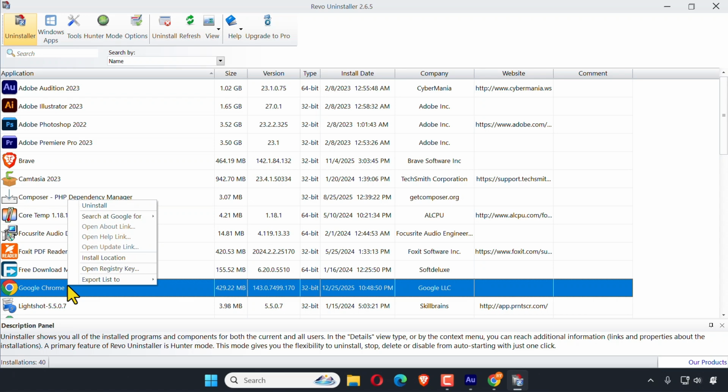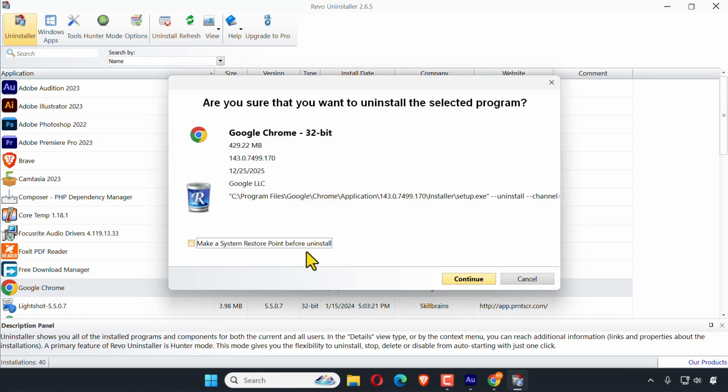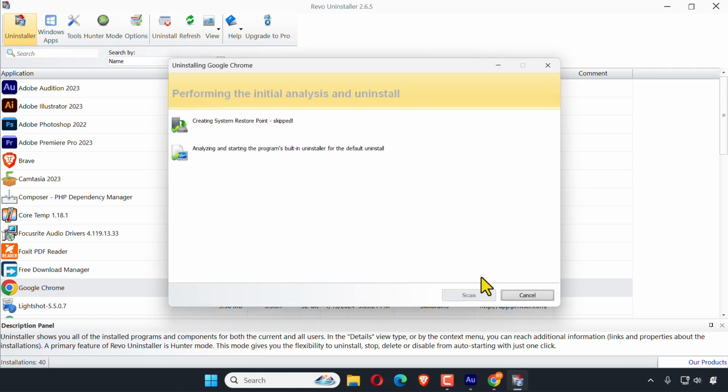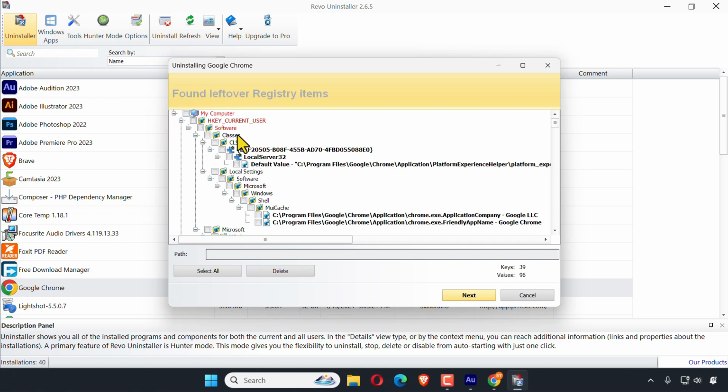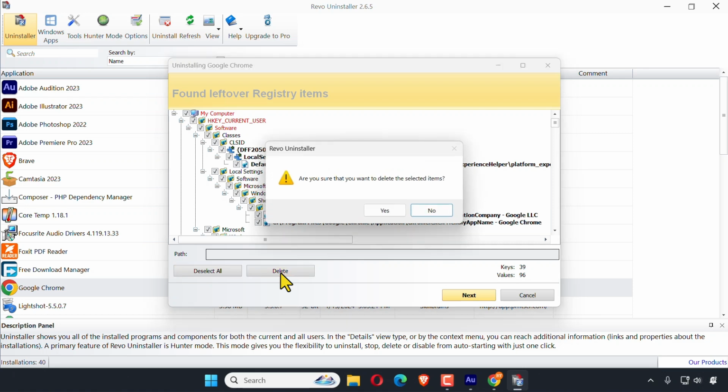Just right click on it and here you can see uninstall. Just click on it, uncheck this, click continue, click OK, select moderate and click scan. Here you can see the registry file in our system. Click select all and now click delete.